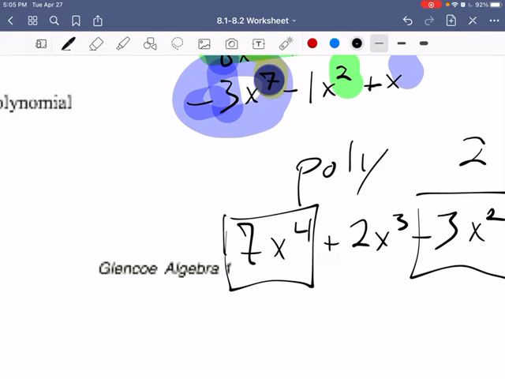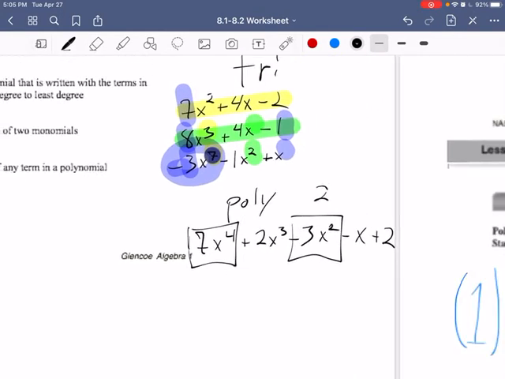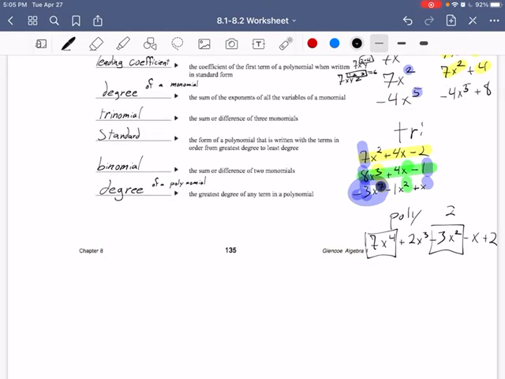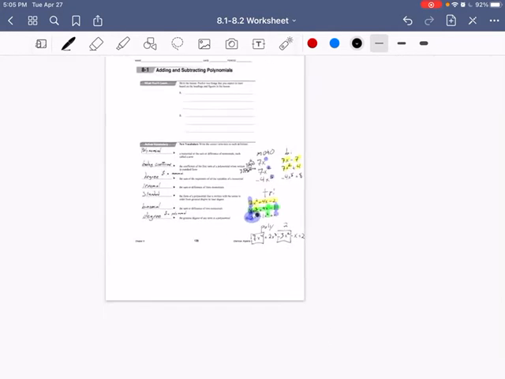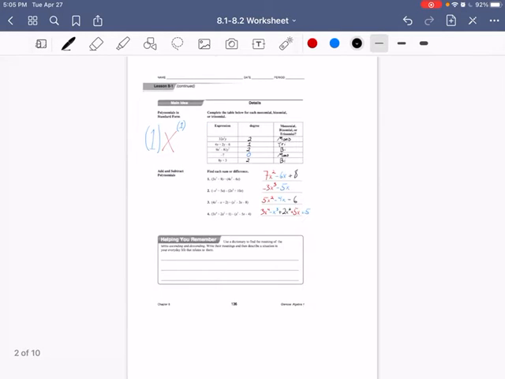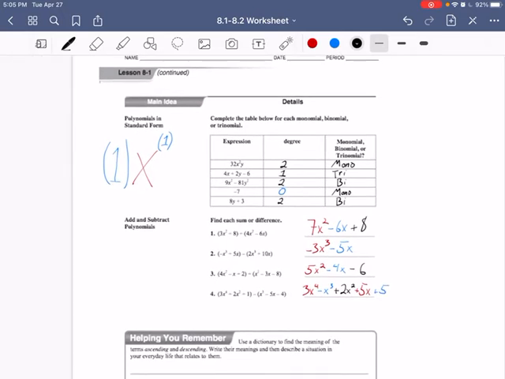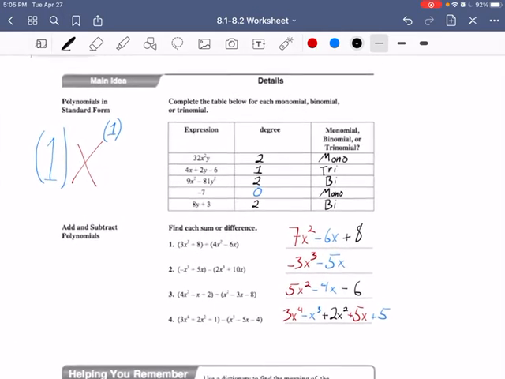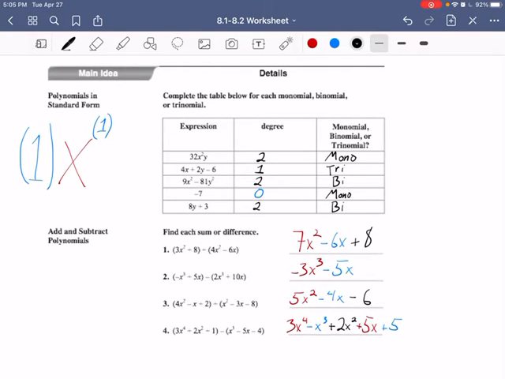Again, this is not super important for what we're doing right here, but I want it to be in your brain somewhere for whenever you get to Algebra 2 and you're going to say, yeah, I think I remember Mr. Phillip talking about this stuff. Hopefully, maybe, we'll see. Alright, from there, let's break into our main idea. So we're going to talk about polynomials in standard form and adding and subtracting polynomials.